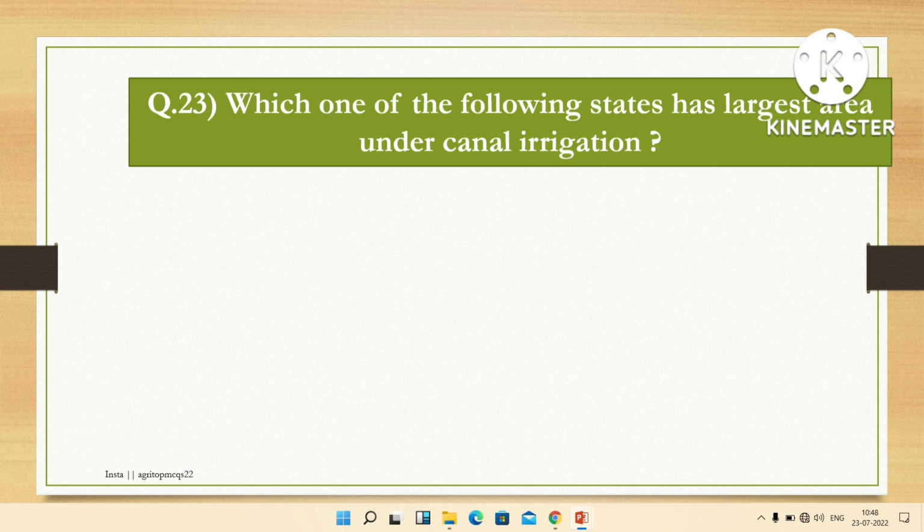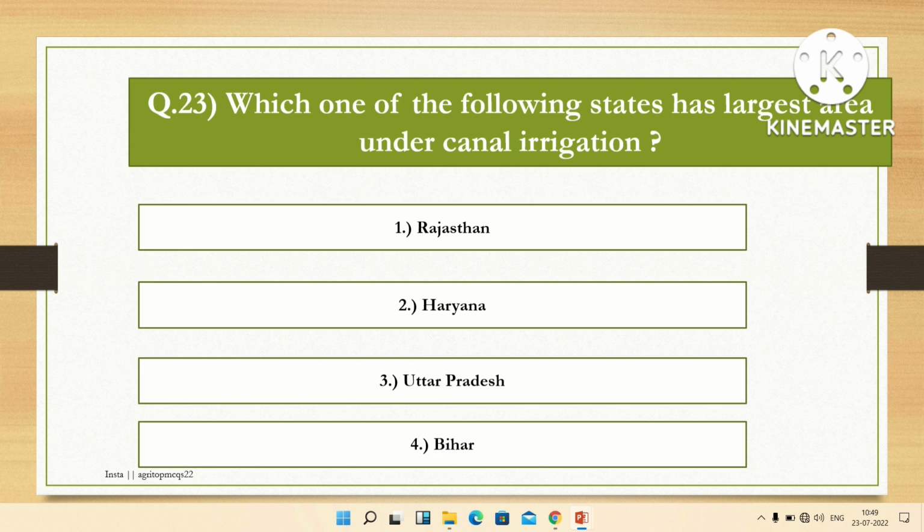The next question is, which one of the following states has the largest area under canal irrigation? Options are Rajasthan, Haryana, Uttar Pradesh, Bihar. The right answer is Uttar Pradesh. Uttar Pradesh is the state which has the highest area under canal irrigation.